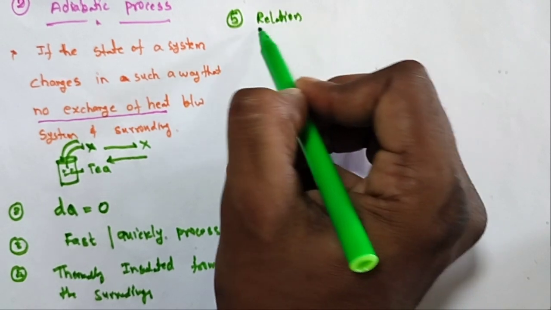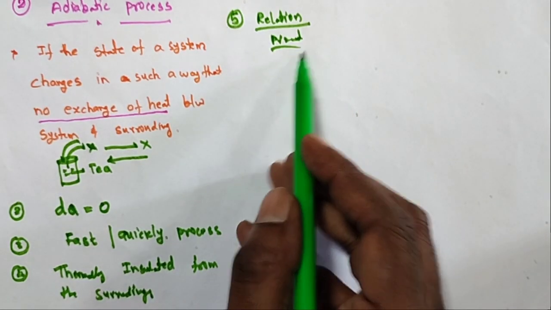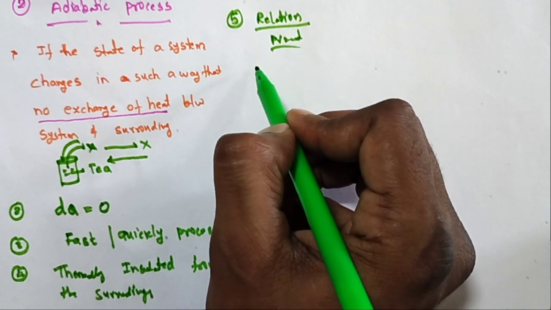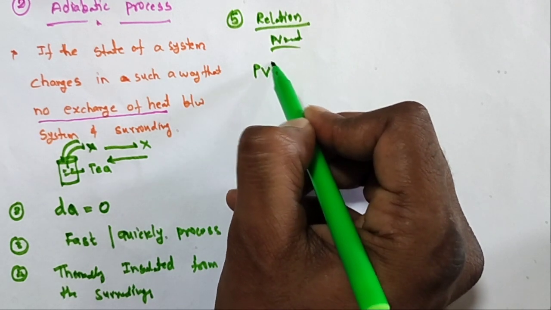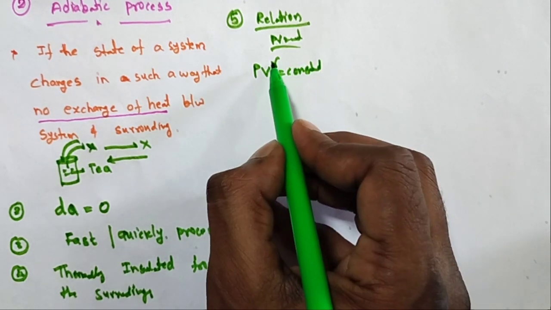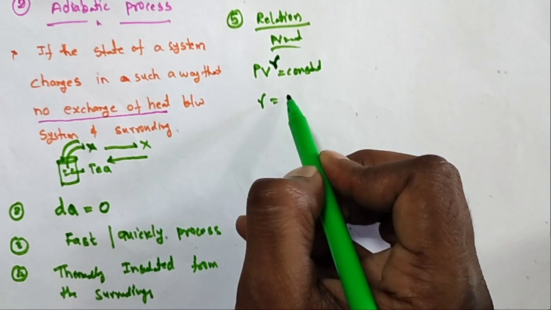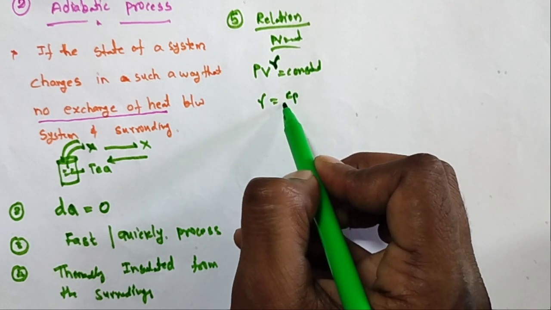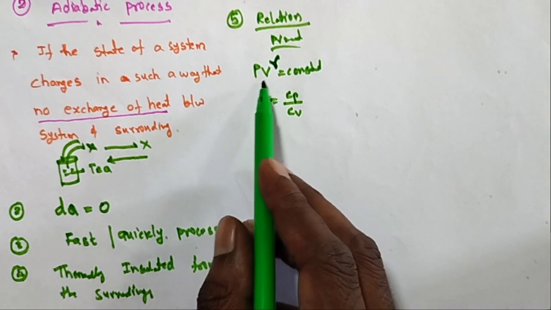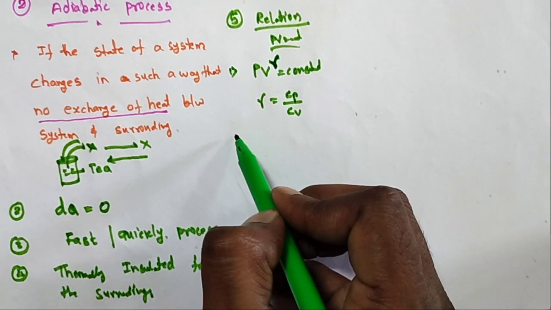In the isothermal process, PV is equal to constant, we know that. The same thing in the adiabatic process, what is the constant? PV to the power gamma is equal to constant. Please remember, gamma is Cp by Cv. So PV to the power gamma is equal to constant. This is the first equation in the adiabatic process.